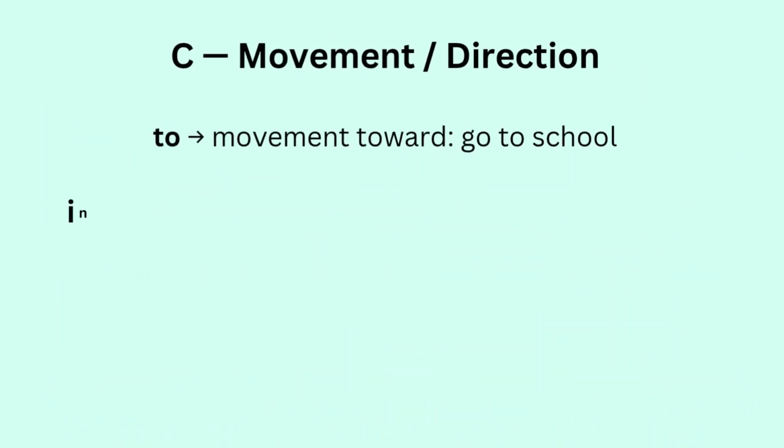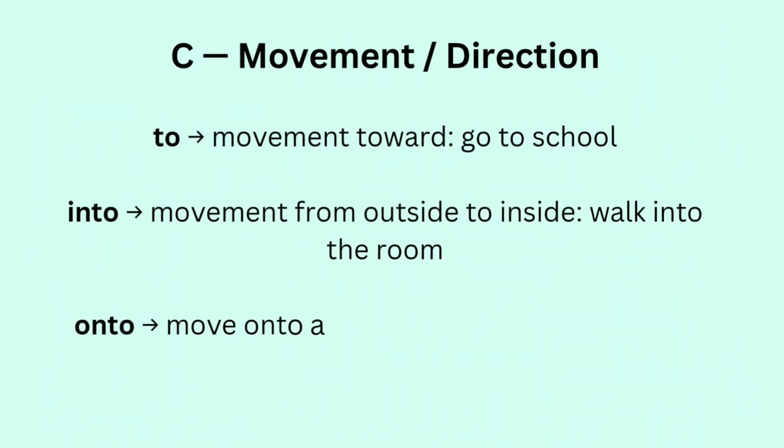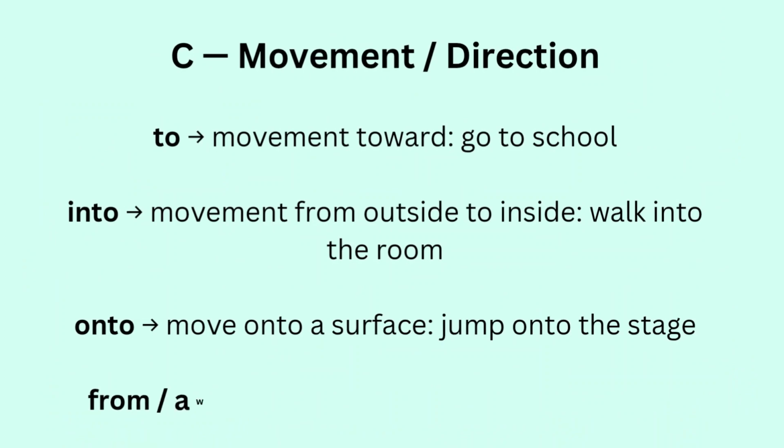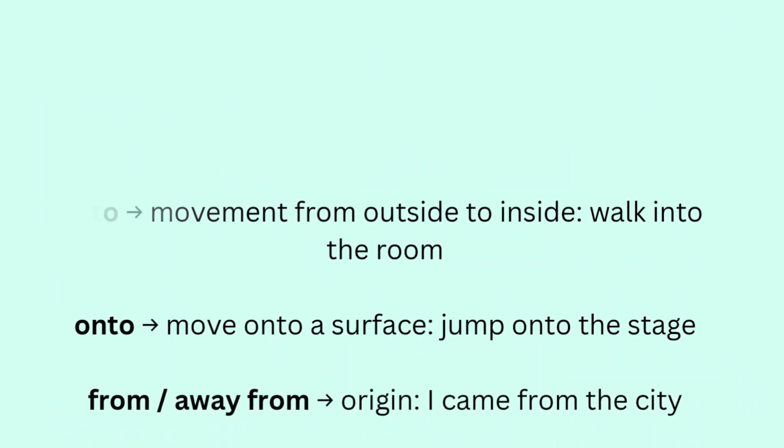C. Movement or direction. To is movement toward: go to school. Into is movement from outside to inside: walk into the room. Onto is move onto a surface: jump onto the stage. From or away from is origin: I came from the city.